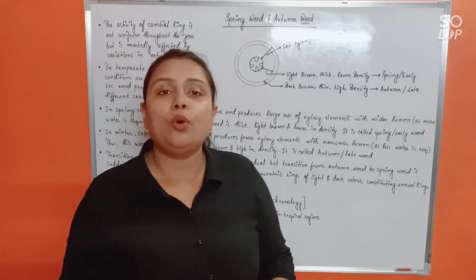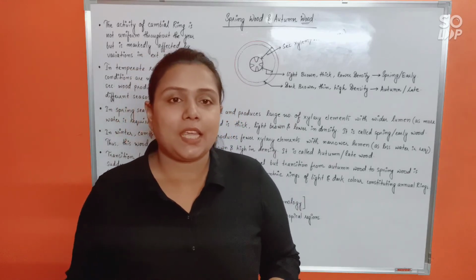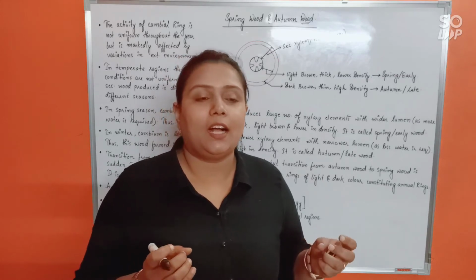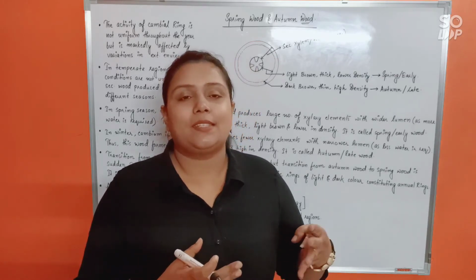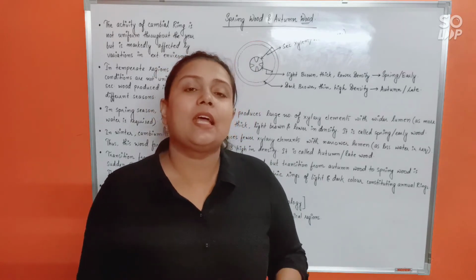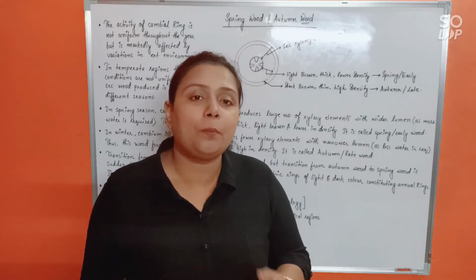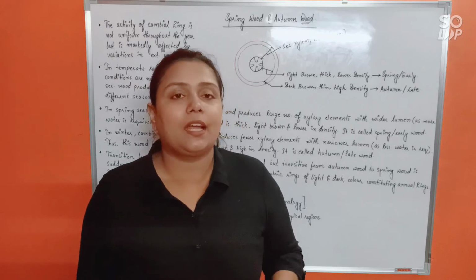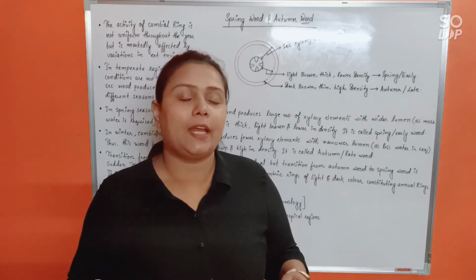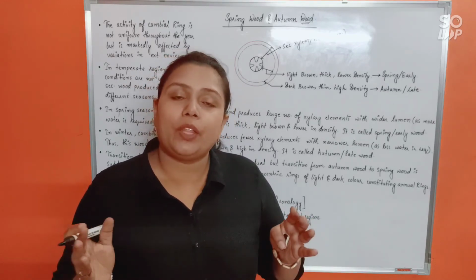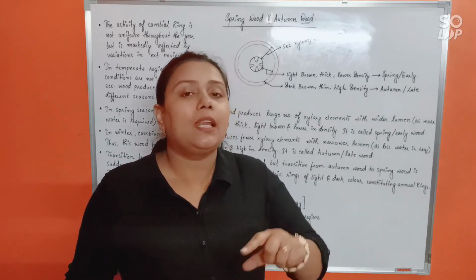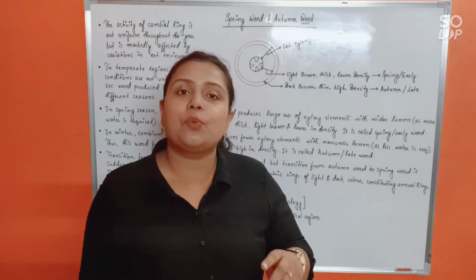Alright, but the most important thing is that these concentric rings, or these light and dark brown color rings, will be only properly and prominently formed in temperate areas where summer is very hot and winter is very cold. When there is a considerable amount of temperature difference, only then light and dark brown color rings will be formed properly.